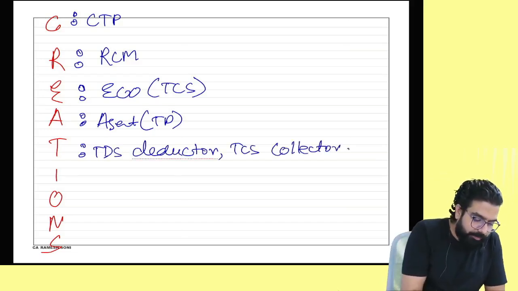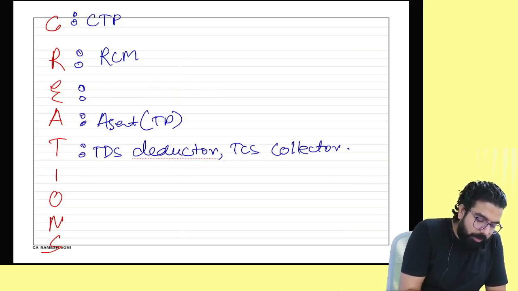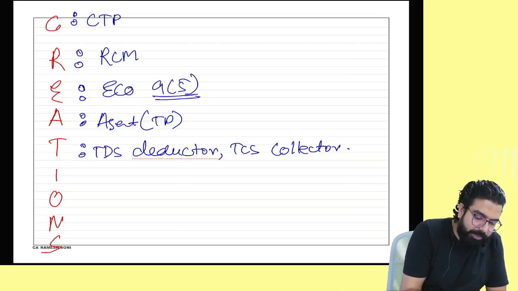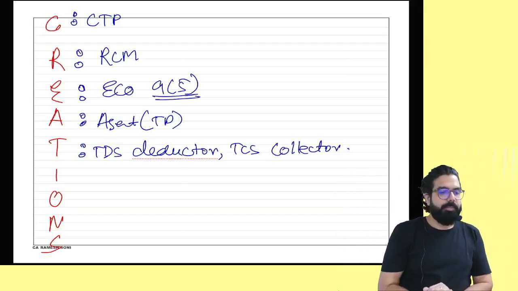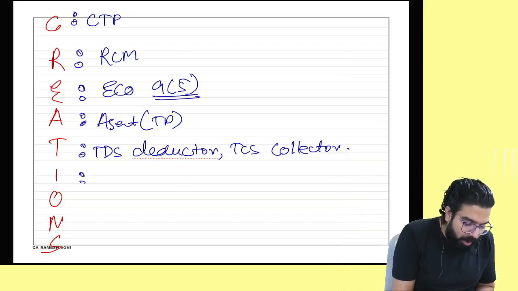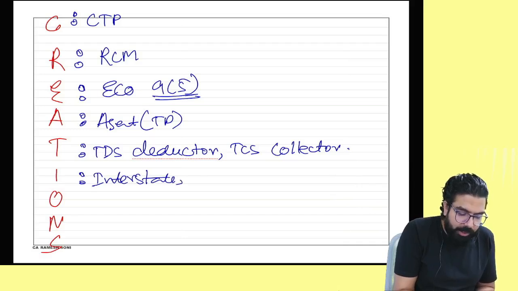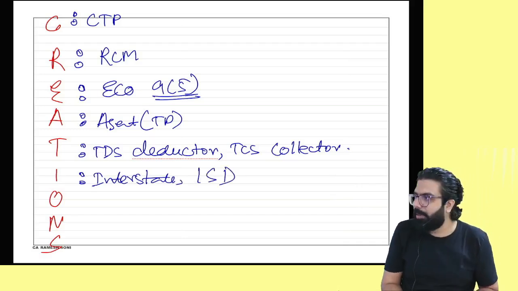E may know, e-commerce operator under section 95, like Ola, Uber, etc. Those people. Okay, everyone? Then I for interstate supplier is required compulsory registration. I for ISD is required compulsory registration.